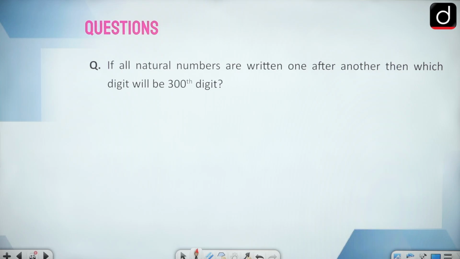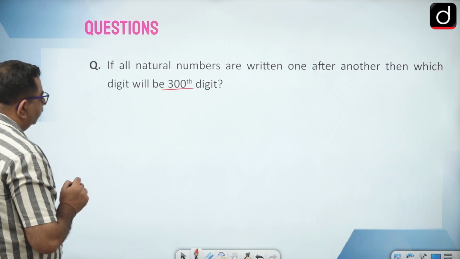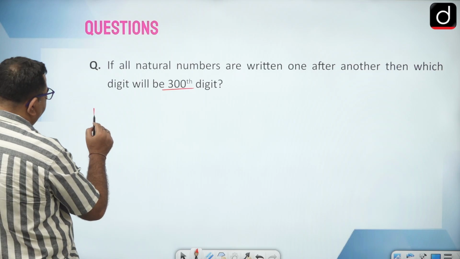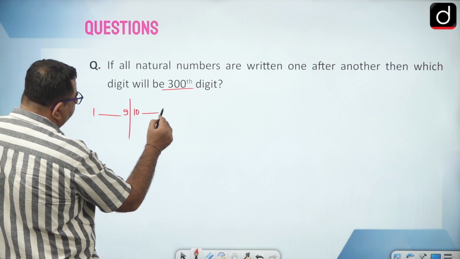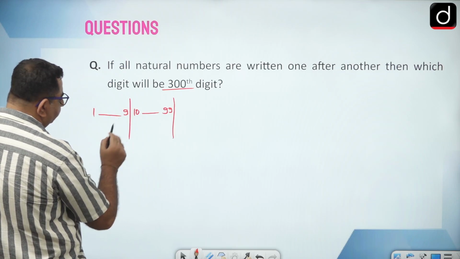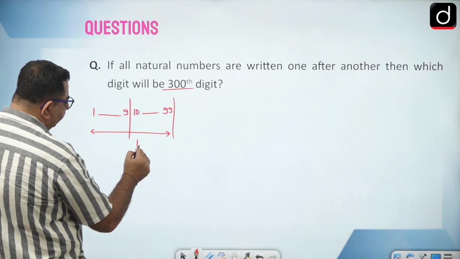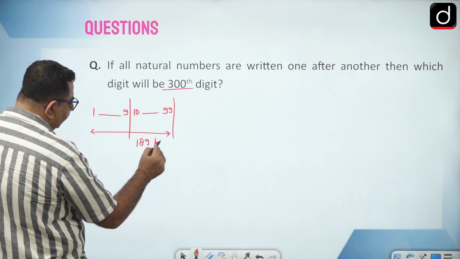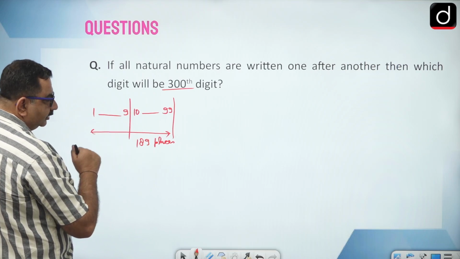In this, if all natural numbers are written one after another, then which digit will be the 300th digit? Now see, we have to reach till the 300th digit. So I know that for 1 to 9, 9 digits are used. For 10 to 99, how many digits are used? 180. So can I say till 99, 189 places, or 189 digits, are used?